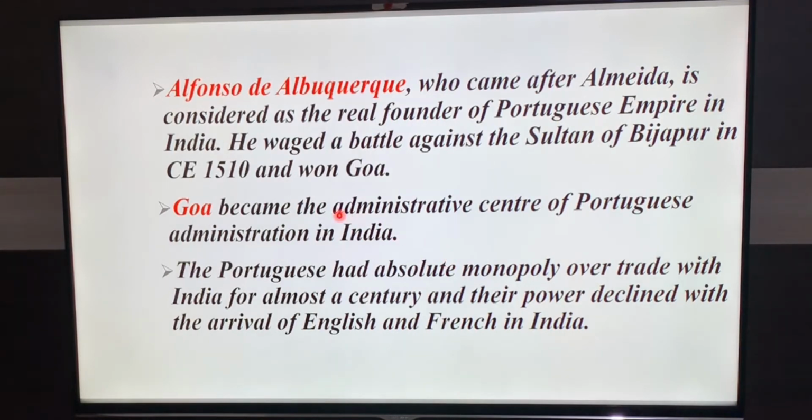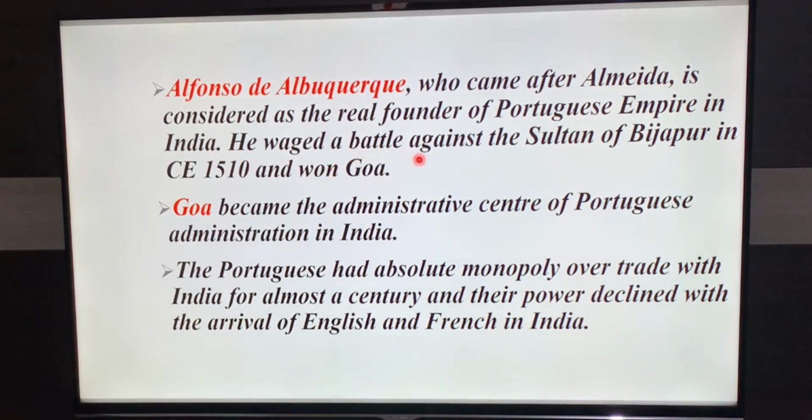After Francisco de Almeida, the next is Alfonso de Albuquerque, who came after Almeida and is considered the real founder of the Portuguese Empire in India. So the real founder of Portuguese was Alfonso de Albuquerque. He is the real founder of the Portuguese Empire in India.